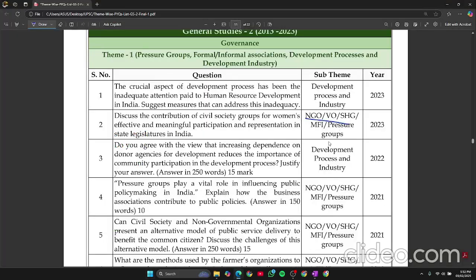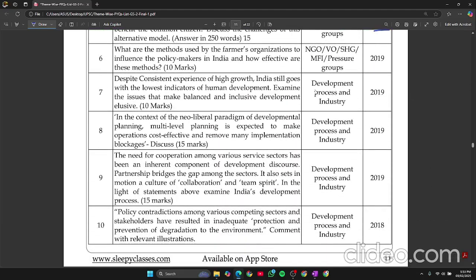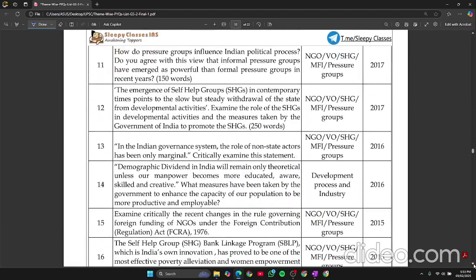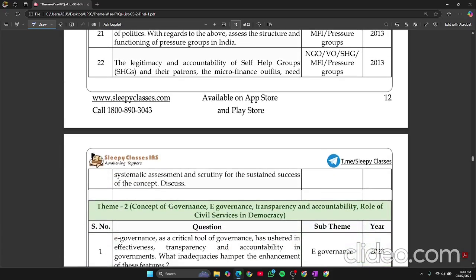See, NGOs, they are repeating. If you can see, 23, 21, 2 questions, development progress, 23, 22. See again, these 2 topics are being repeated, so you have to do this. You can't leave it. Okay, see, since 2013 they are asking from NGOs, VOs, SHGs, MFIs and pressure groups, so you have to do it.